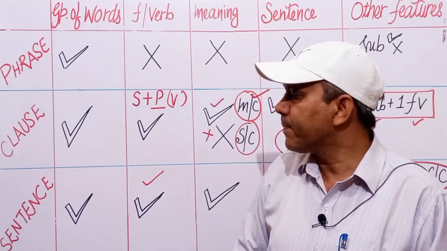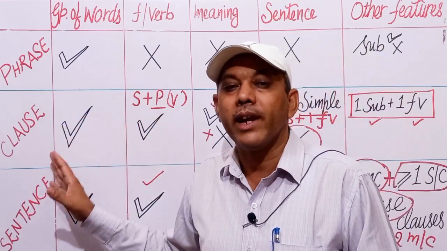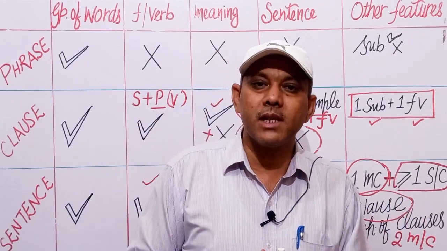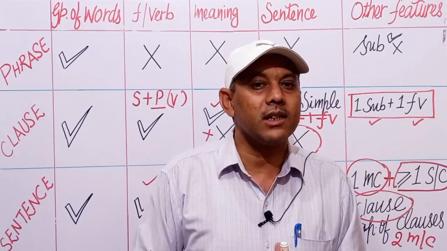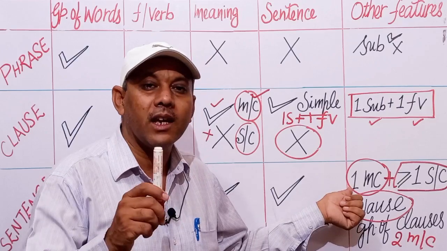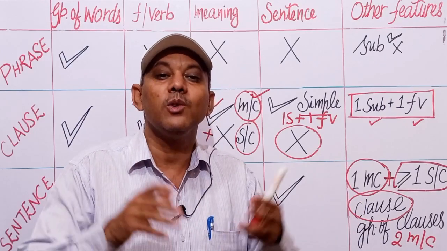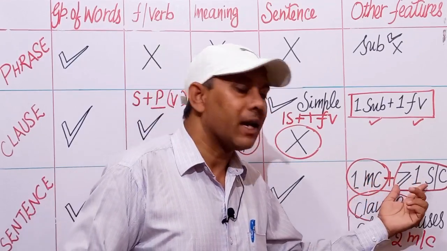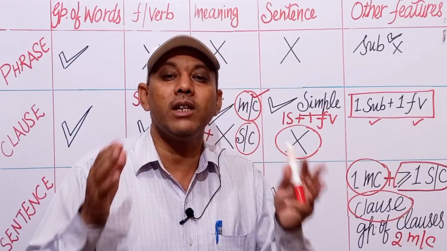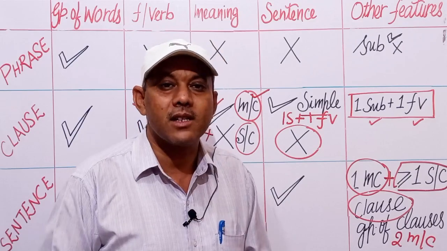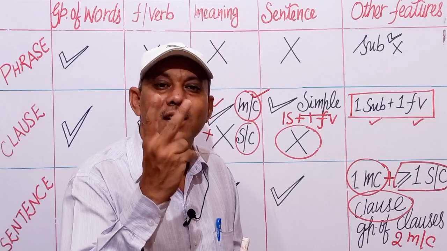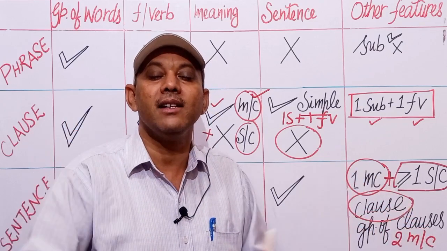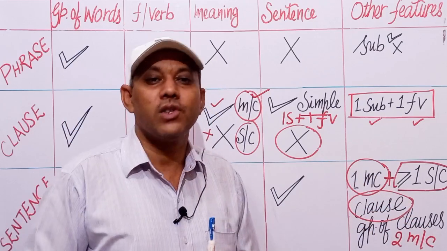इस प्रकार से हम क्लॉज, फ्रेज और सेंटेंस में डिफरेंस कर सकते हैं, उसके कॉन्सेप्ट को समझ सकते हैं, उसकी अवधारणा को समझ सकते हैं। अगर किसी सेंटेंस में एक ही मेन क्लोज हो, उसे हम क्या कहते हैं? सिंपल सेंटेंस। One main clause plus one subordinate or more than one subordinate clauses, complex sentence. If there are two main clauses in a sentence joined with a conjunction, it will be known as compound sentence.